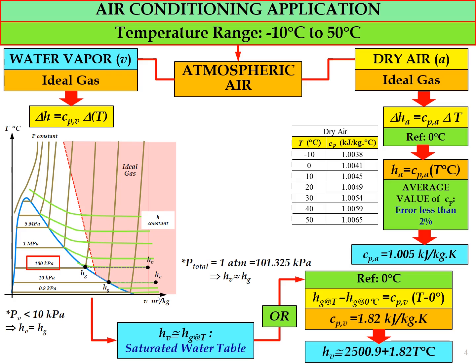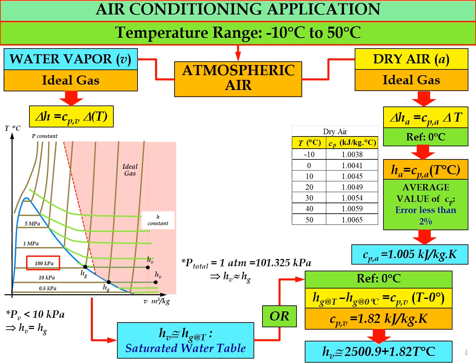So now, after we find out the value of Hg at 0 degrees Celsius by using the saturated water table, substitute the value of Cpv 1.82 kJ per kg Kelvin into the enthalpy difference equation. So we will get the final equation for Hv, where Hv more or less equal to 2500.9 plus 1.82 multiplied by T, temperature in degrees Celsius.